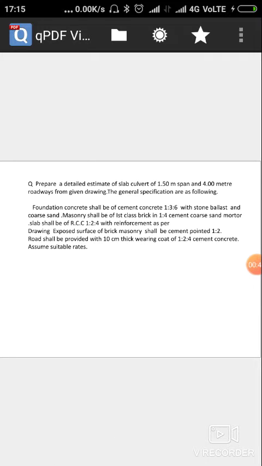the culvert question. So our question is: prepare a detailed estimate of a slab culvert of 1.50 meter span and 4 meter roadway from the given drawing. The general specifications are as follows.